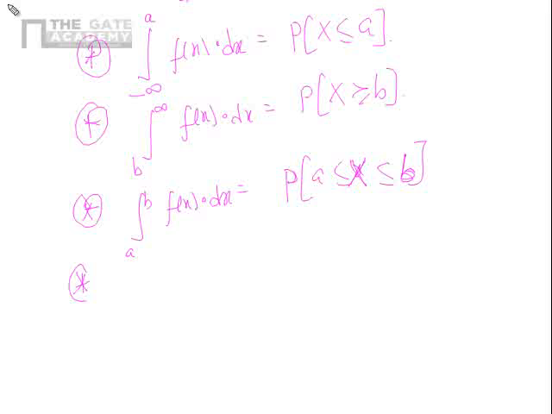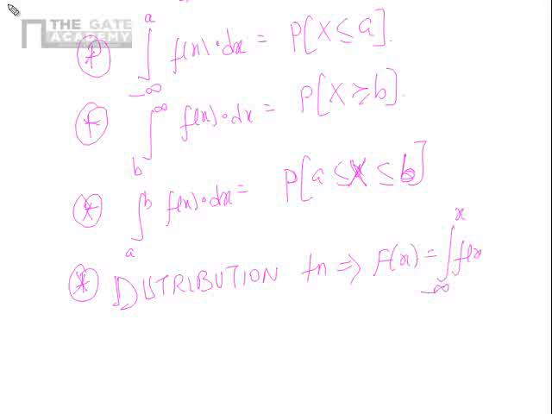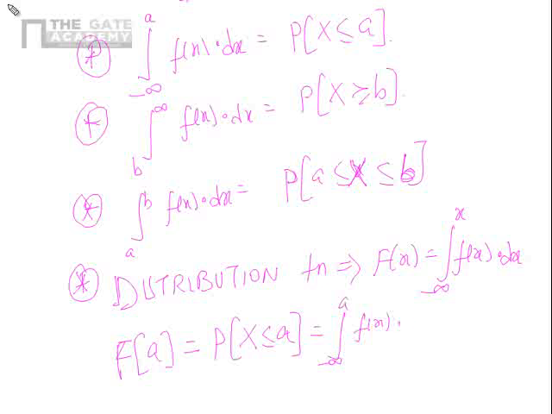And then finally we came to the distribution function. Distribution function is nothing but capital F of x, and it is defined as integral from minus infinity to x of small f of x dx. So what is the meaning of capital F of a? Probability that x is less than or equal to a, and that's what we saw, integral from minus infinity to a of f of x dx.